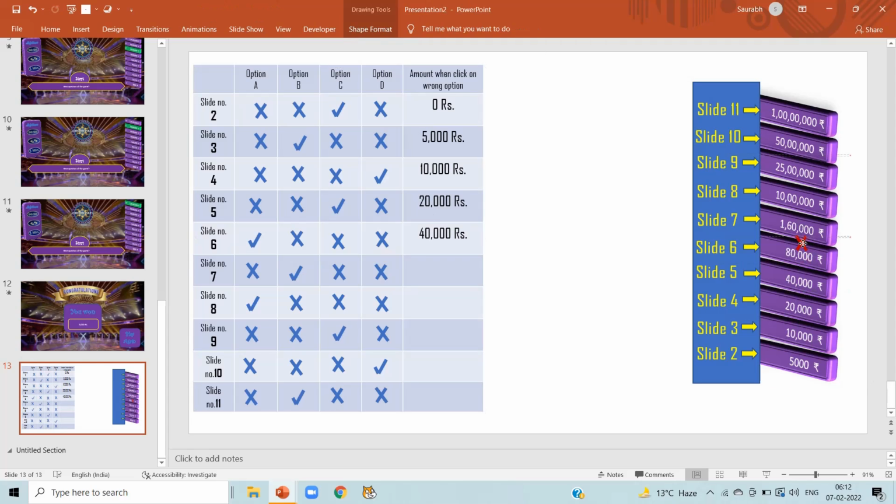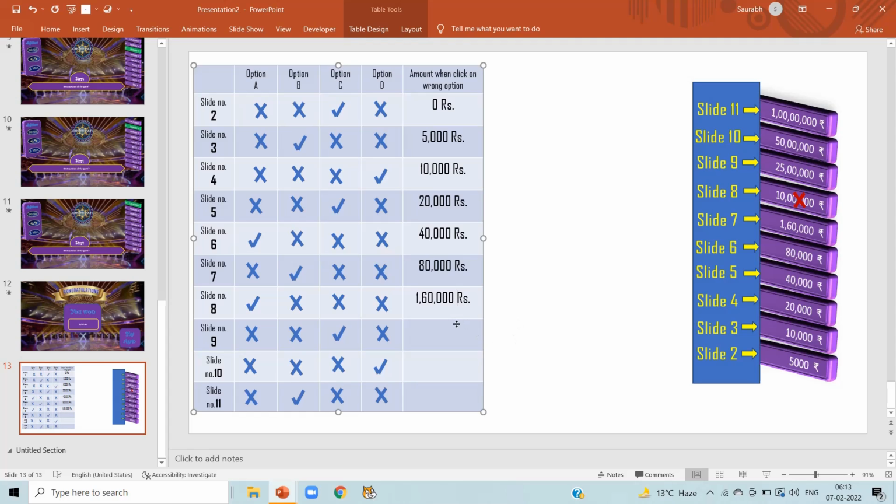In slide number 7, when we click on the wrong option, we don't get 160,000, but we have given the correct answer in our last question, so we get the prize money of 80,000 rupees here. Similarly, when we click on the wrong option on slide number 8, we don't get 10 lakh here, but we have given the correct answer in our last question, so we get the prize money of 1,60,000 here.